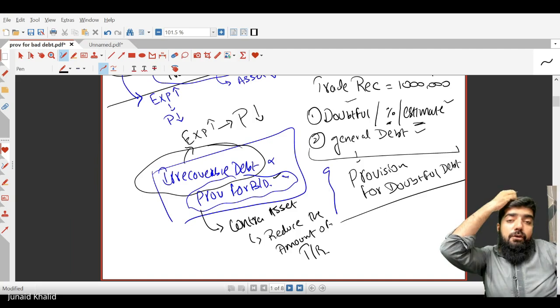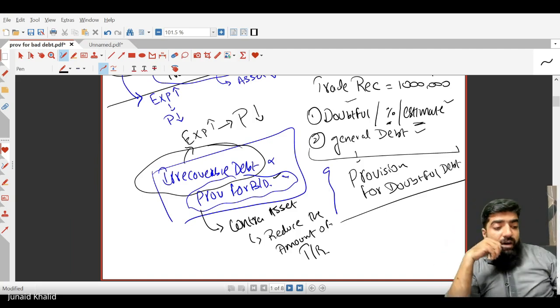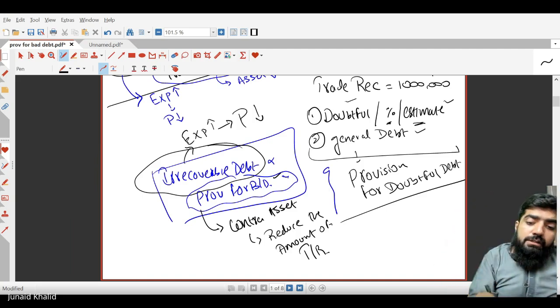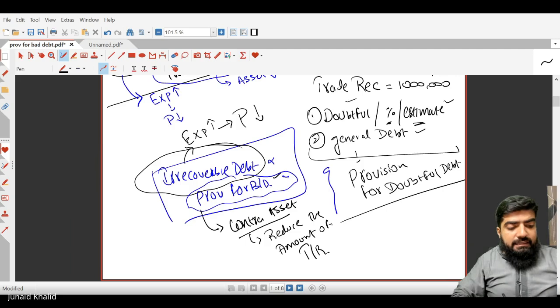Oh, yes, you told provision for bad debt or provision for doubtful debt will be increased. Why? Because this is known as the contra asset. A contra asset is something that reduces the value of an asset. Are you getting the point? Yes, sir.